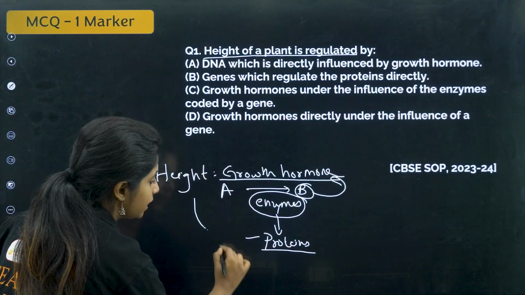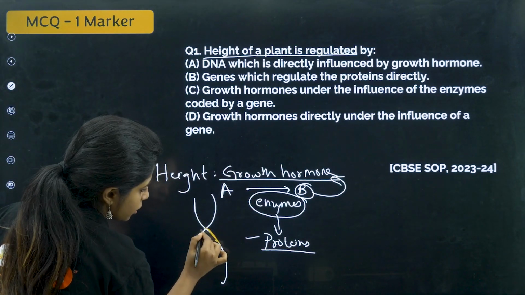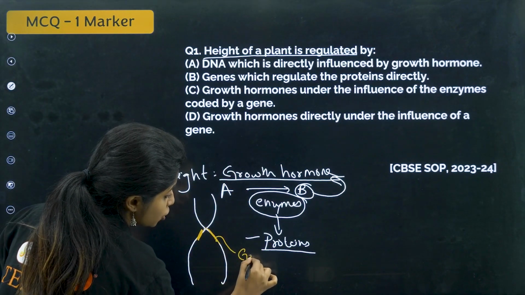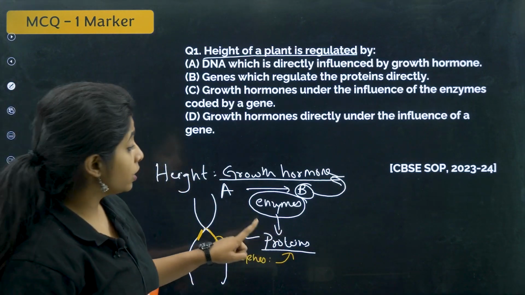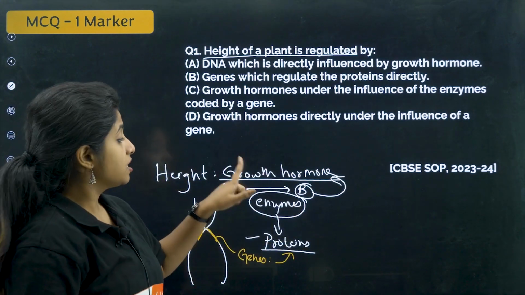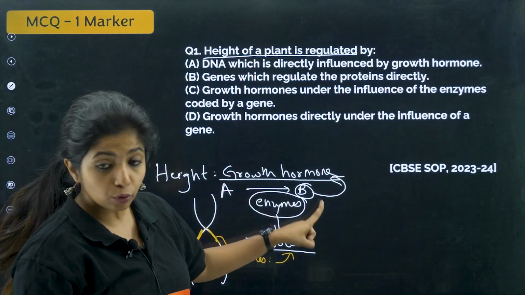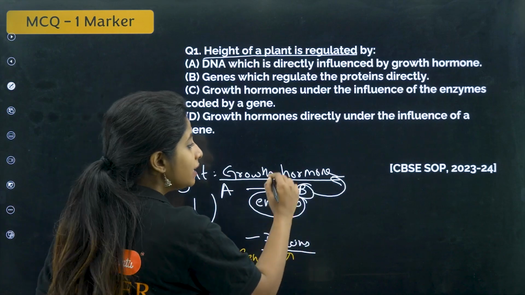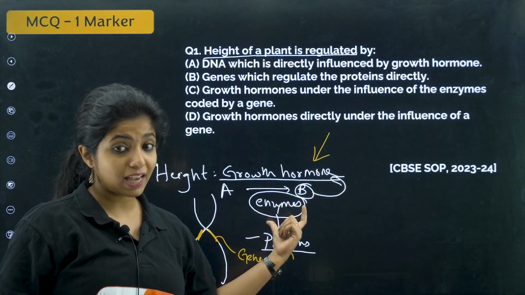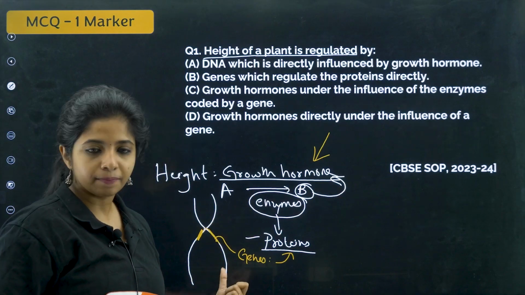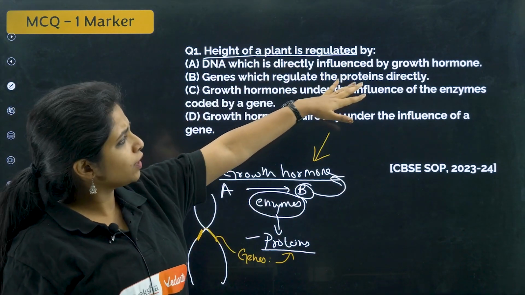It will be the DNA. In the DNA there are specific segments which you call genes, and genes are responsible for coding proteins. Now these proteins can be enzymes or something else. Suppose it is an enzyme helping in the conversion of A to B, and B is our growth hormone. So indirectly, growth hormone is being made with the help of an enzyme that is coded by what? A gene. So DNA. So is the height of a plant regulated by DNA, which is directly influenced by growth hormone?